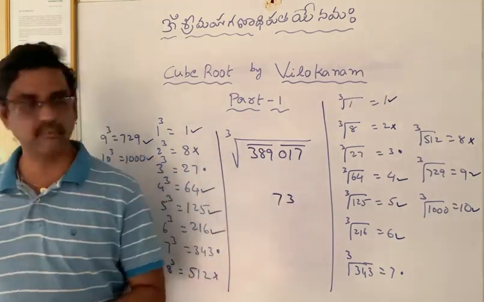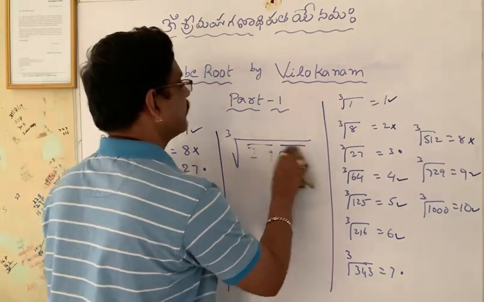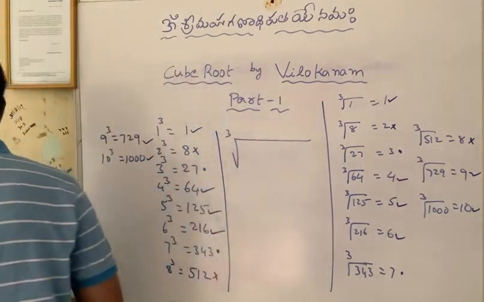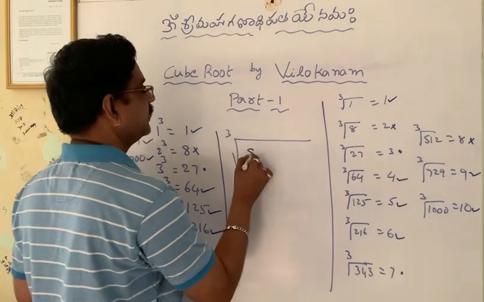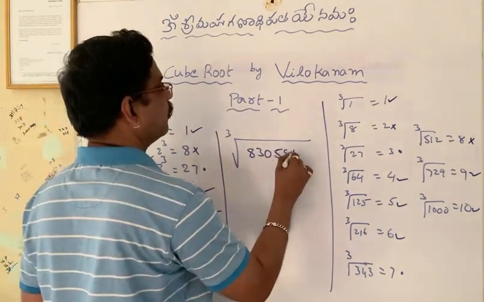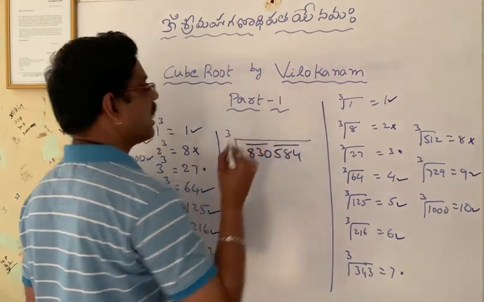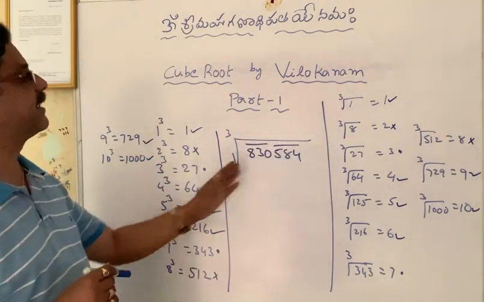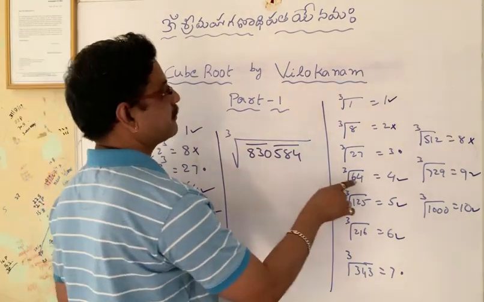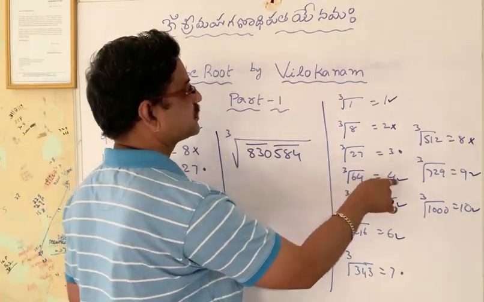And the last number, one more example. That is 830584. Again we will get 2 bars. So this is a perfect cube ending with 4. If a cube ends with 4, its cube root ends with 4.